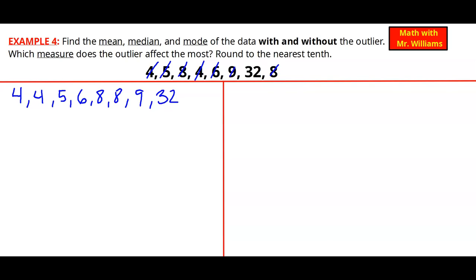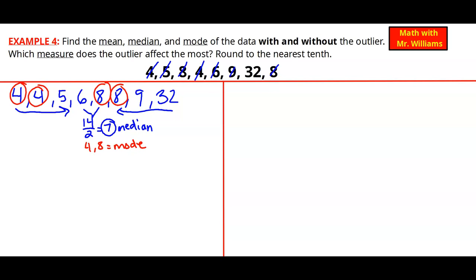All right, I like to start with the median. So I can see there are 8 numbers here. So I need to go over 3 on both sides and see my 2 in the middle. So 6 plus 8, that'll give me 14. And so 14 divided by 2 will get me 7 for my median. All right, for the mode, I can quickly see that I have 2 4s, but I also have 2 8s. So the mode is going to be 4 and 8.